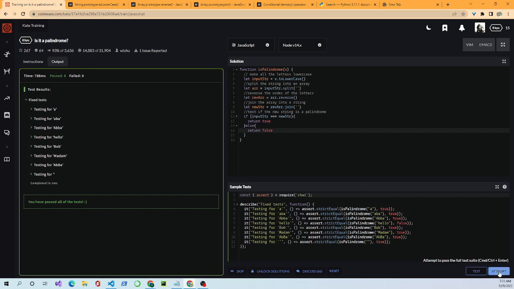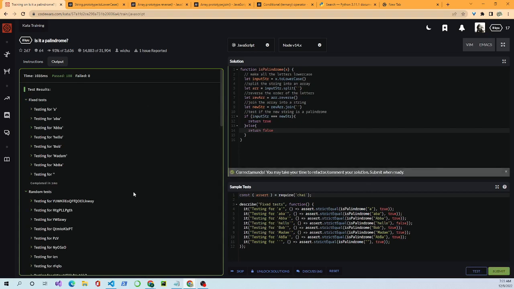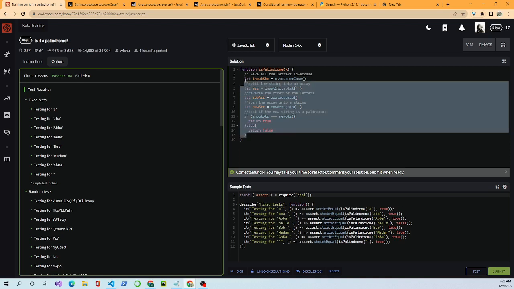If we attempt it, let's see if we get credit for it. Okay, we've passed all the conditions and earned points, and we passed the test. Now, I want to take it up a notch and show you a little bit more advanced way to answer this, to get you thinking about how to solve these problems, because there's a lot of ways to solve it.